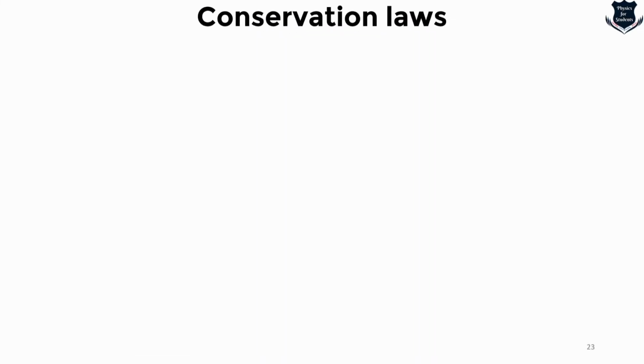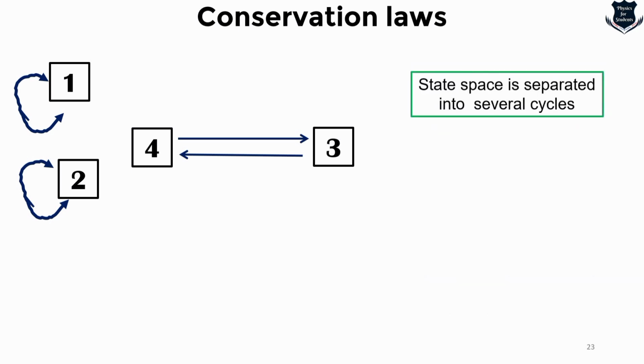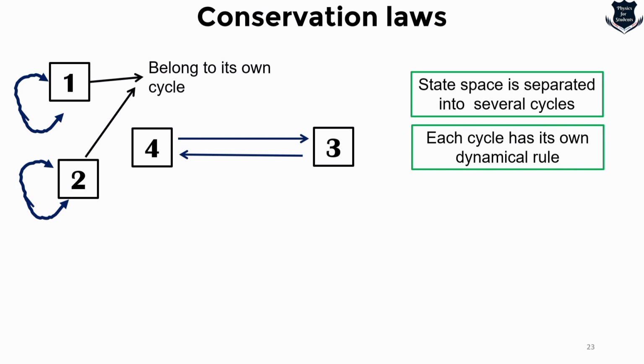Okay, now here is something very interesting which is called the conservation laws, and I would like to show you. Say, for example, we give each cycle a numerical value. So from 1, I'm going back to 1, and from 2 again I'm going back to 2. And here I would like to tell you that we have this one from 4 to 3, and again I am coming back from 3 to 4. In the examples, these 3 cycles are labeled so that the state space is separated into several cycles, and each cycle has a dynamic rule and belongs to its own circle.